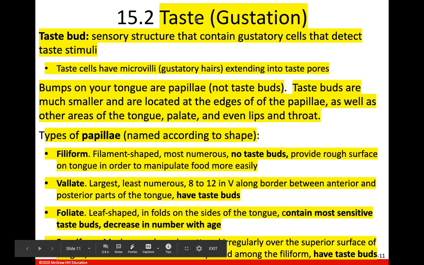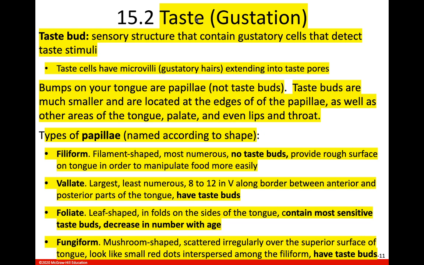The last type of papilla are fungiform papilla. They are mushroom-shaped, and they are irregularly scattered over the superior surface of your tongue. They look like small red dots, and they also have taste buds. So the only type of papilla that don't have taste buds are the filiform papilla. Those bumps are mainly there just to help you manipulate your food with your tongue. They help the food cling to the tongue better. The others do have taste buds, with the foliate having the most sensitive taste buds and being the ones that decrease with age.